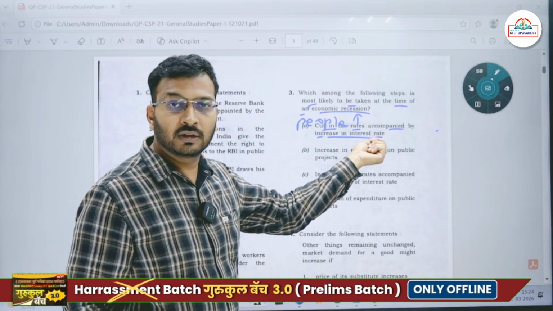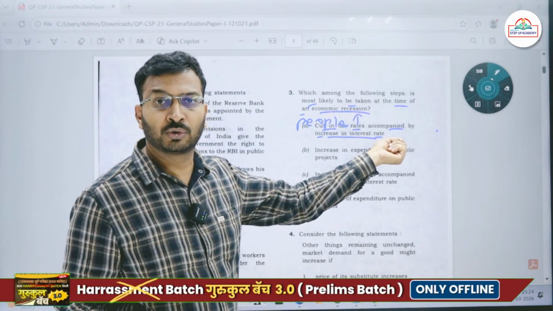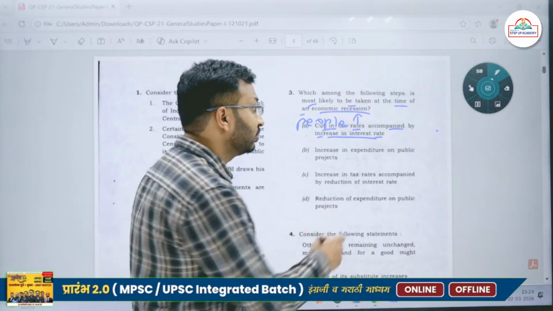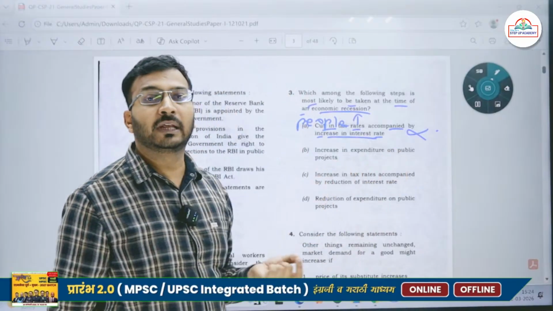But when I go to the bank to take a loan, I see that there has been an increase in the interest rate. Then what will I do? I will again postpone my decision. So this becomes incorrect. Then, increase in expenditure on public projects.